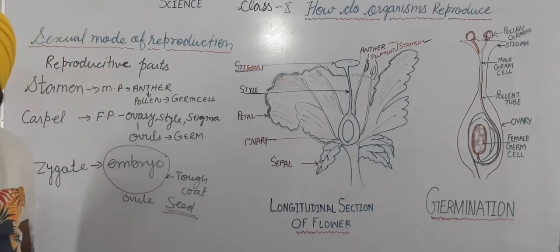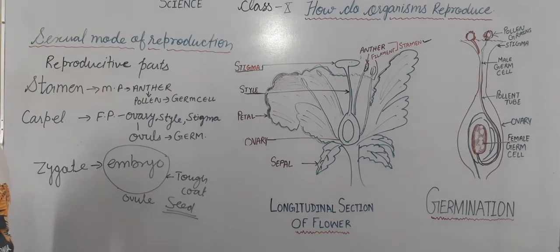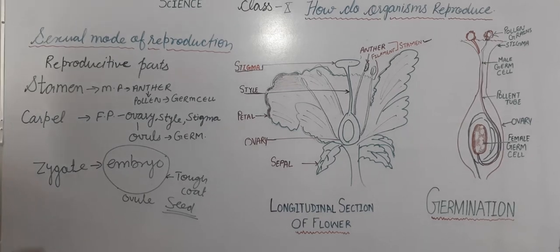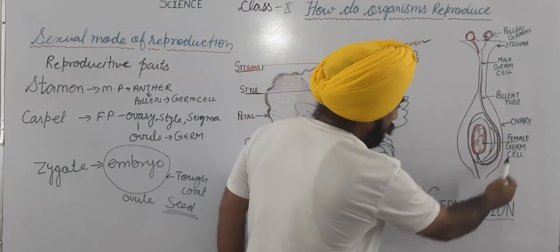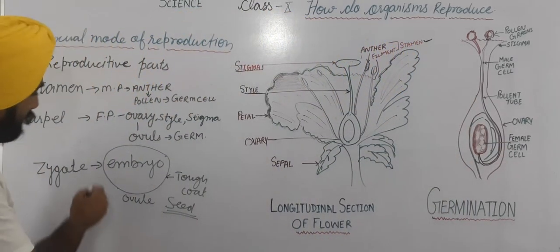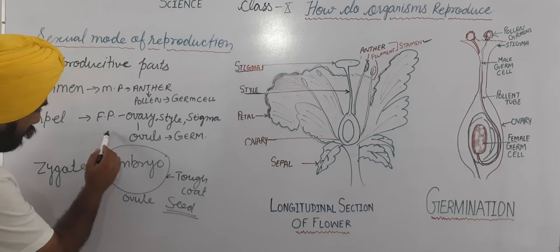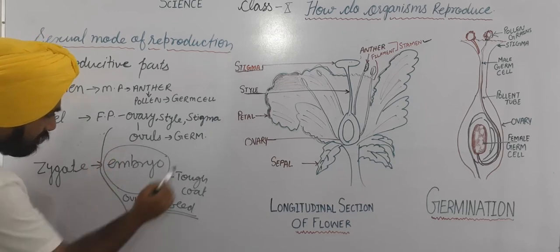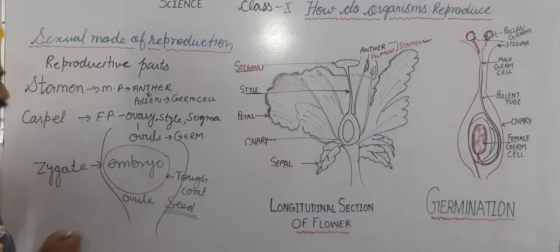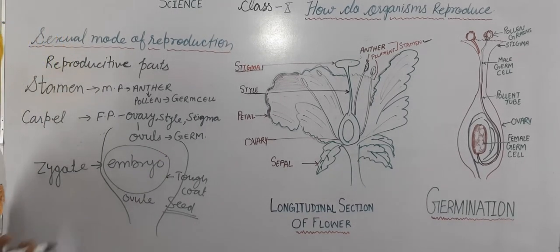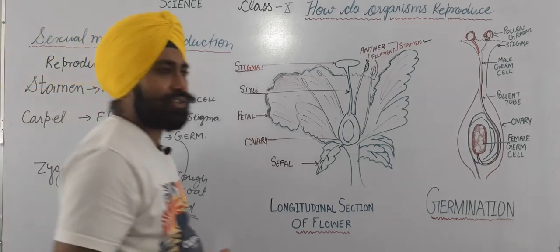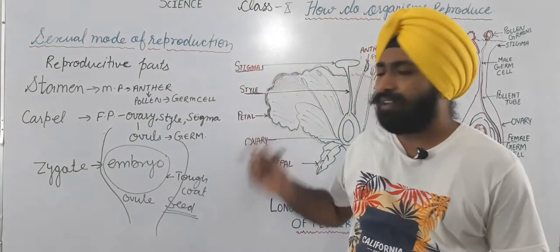We use seeds to germinate the flowers, to sow for plantation. And the ovary present around this is this part. If I draw it here, it seems like that. As time goes on, this ovary ripens in the form of a fruit. So this is how fertilization happens in a flowering plant.